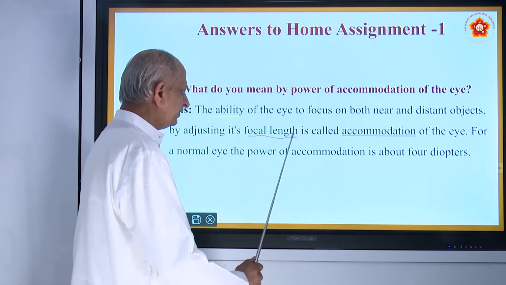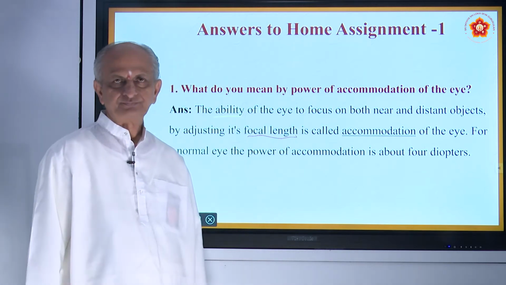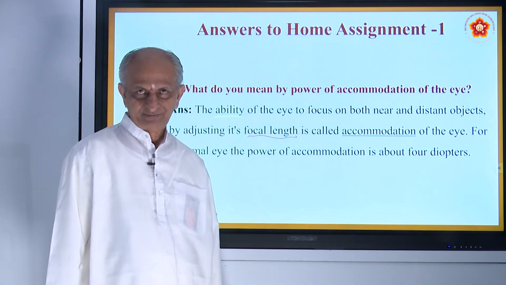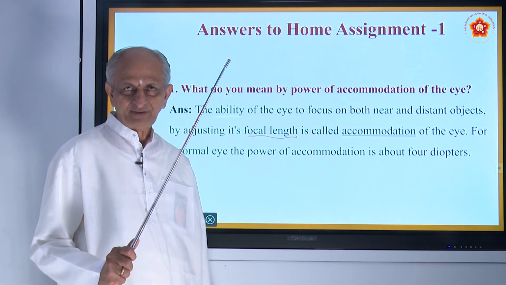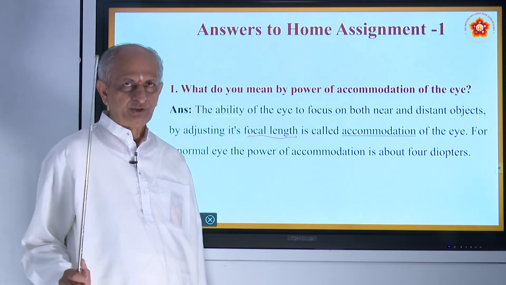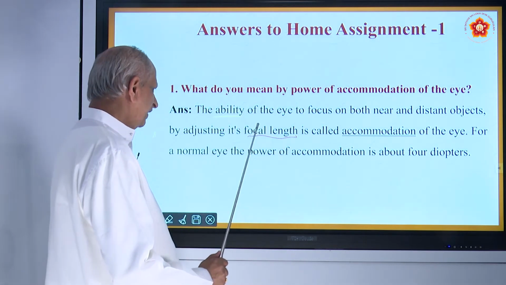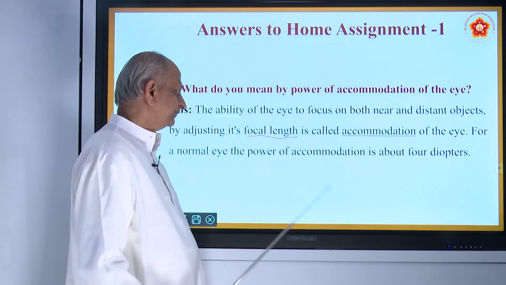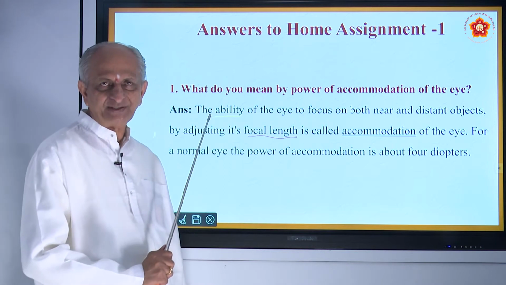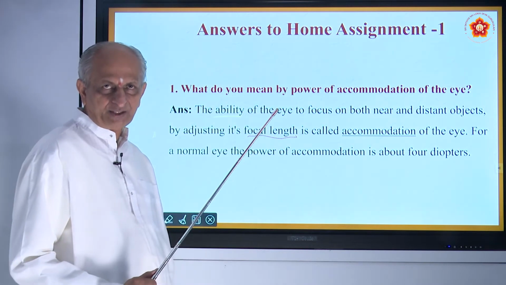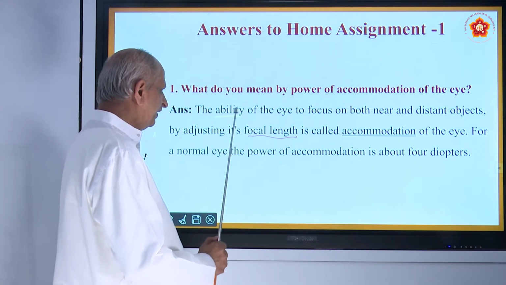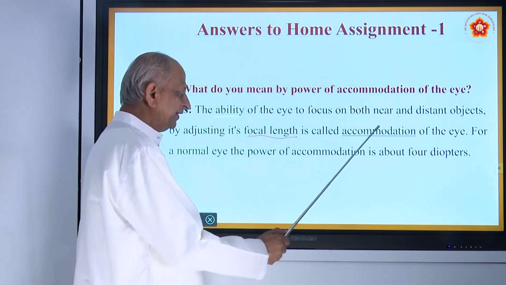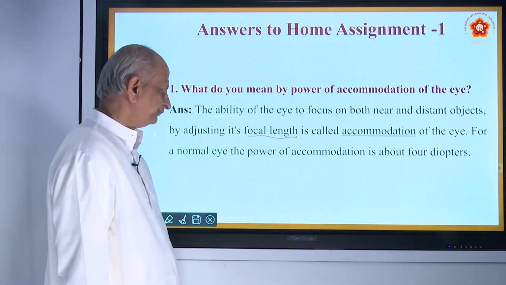You have also seen what is called focal length in your previous class. The point at which the parallel rays coming into the lens get refracted to a single point is called focus, and the distance between the optic center and the focus is called focal length. So this ability of the eye is called accommodation of the eye.